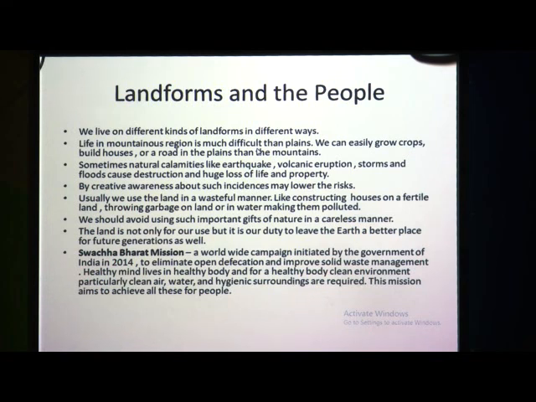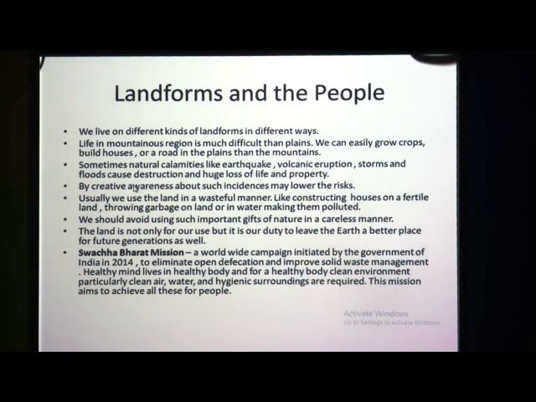You must have gone to mountains or hill stations. Their life is more difficult than that of the people who live on the plains. So, we can easily grow crops, and build houses or roads in the plains than on the mountains. Sometimes natural calamities like earthquakes, volcanic eruptions, storms and floods cause destruction and huge loss of life and